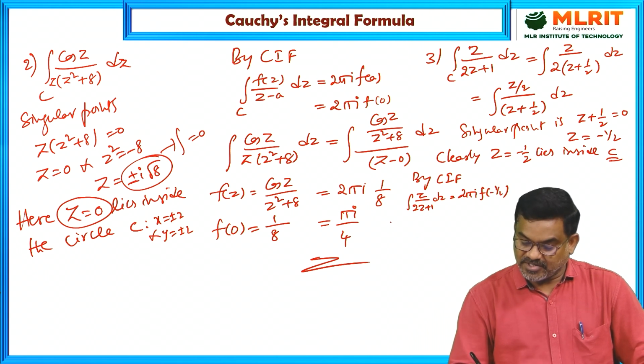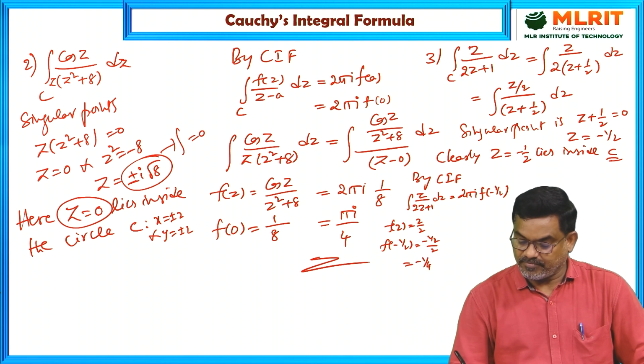And what is the function here? f of z is z by 2. So f of minus 1 by 2 is minus 1 by 4. So the answer is 2 pi i into minus 1 by 4, which is minus pi i by 4.